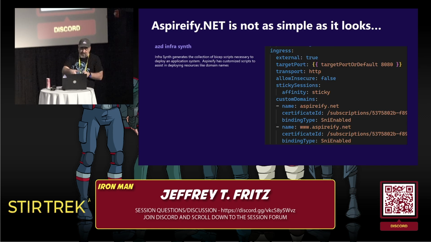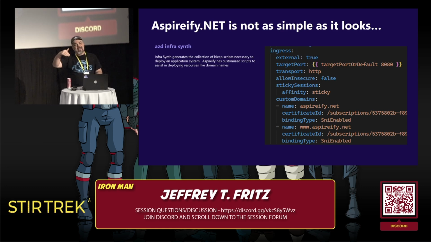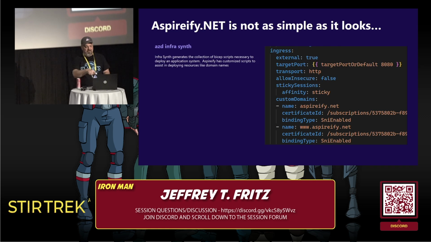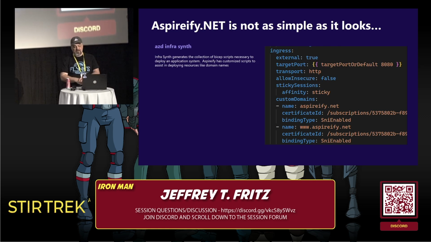So they're all sitting out there, real easy to set up. There's a JSON configuration that you can find in the Azure portal for your container app. Once you have an SSL connection, an SSL certificate defined, and a domain name, you can take a look at the JSON configuration, and it gives you exactly these values you need to drop into the custom domains feature. There is a custom domains command you can execute in app host. You need the same values, and it generates these same values in the bicep.